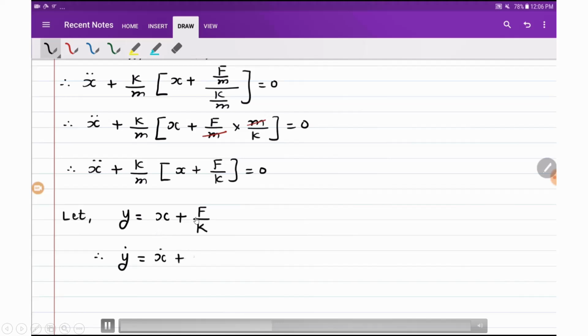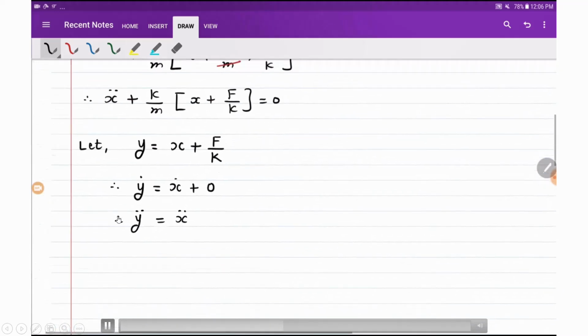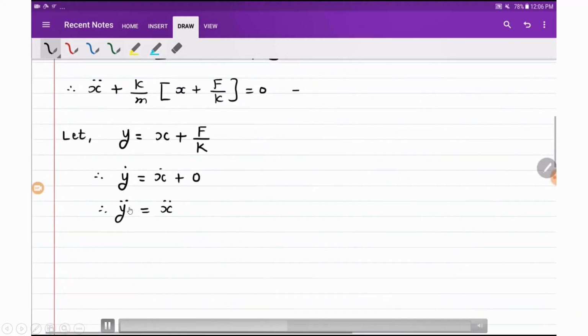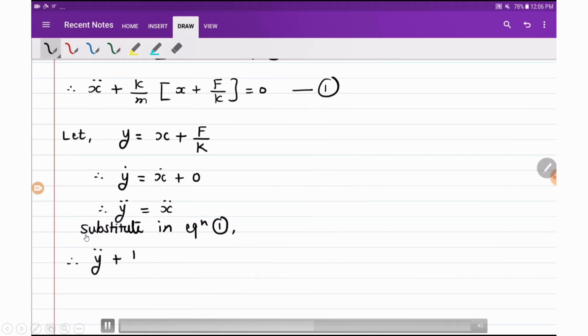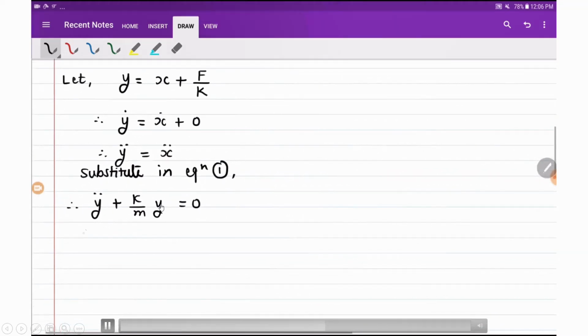So y dot will be equal to x dot. This term is constant, its derivative will be 0. y double dot will be equal to x double dot. So we can replace x double dot by y double dot, and x plus f by k we can replace by y. So our variable is now y instead of x. So in place of x double dot, it is y double dot plus k by m as it is, and the entire term present in the square bracket is y.